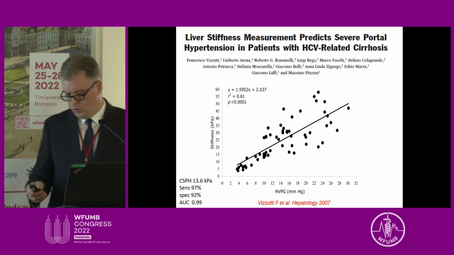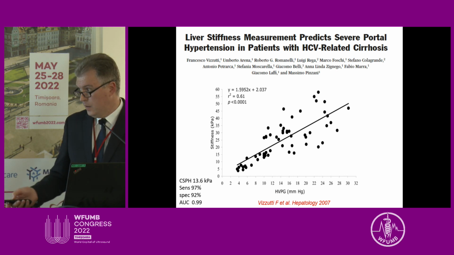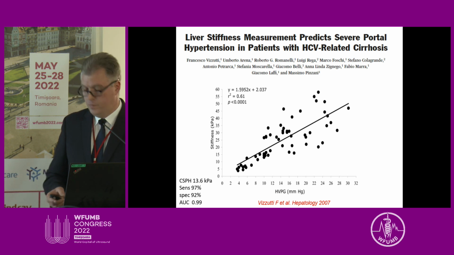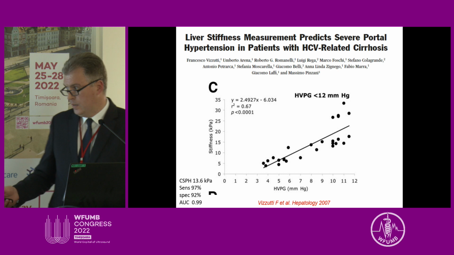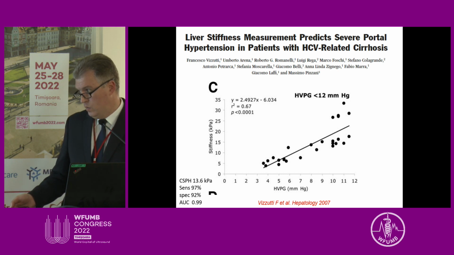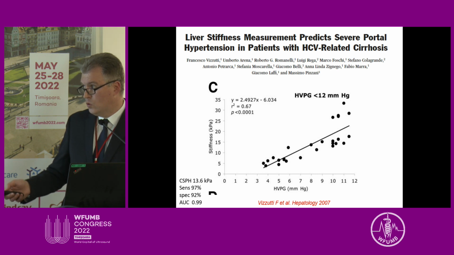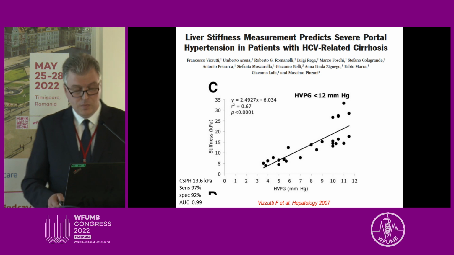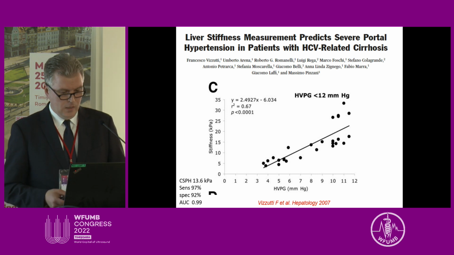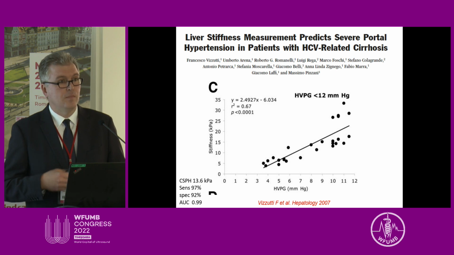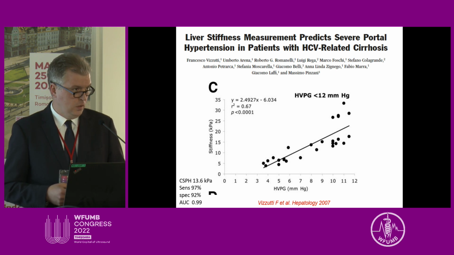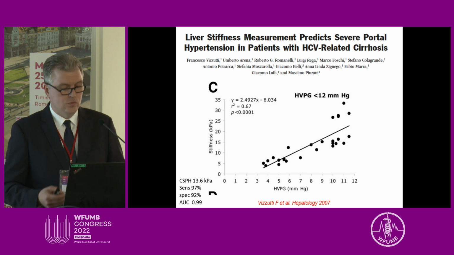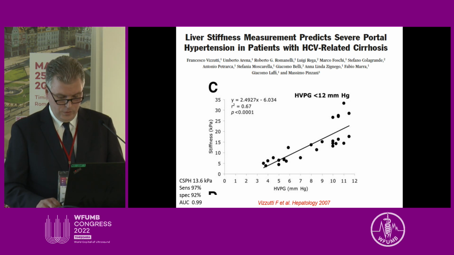But if you look closer to this diagram, then you can clearly see that there are two different parts, two different areas of correlation. In the first part, in the range of HVPG values from 3 to 10 or 20 millimeters of mercury, there is a very strong correlation between liver stiffness and HVPG, because during this first stage portal hypertension is mostly influenced by the accumulated fibrotic tissue within the liver, leading to the increased resistance to portal blood flow within the liver.